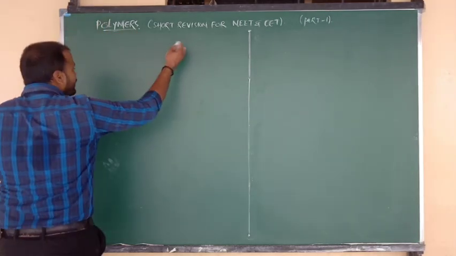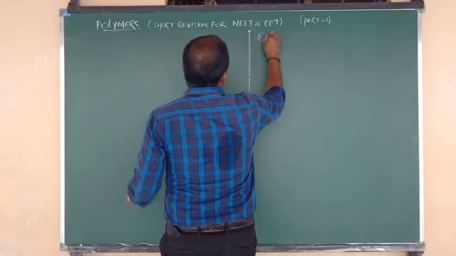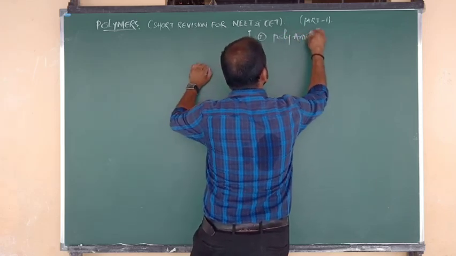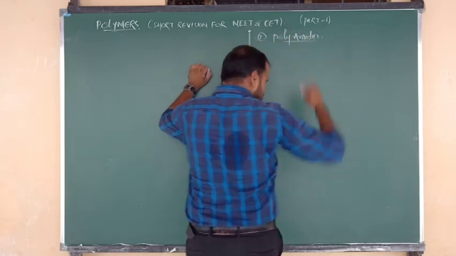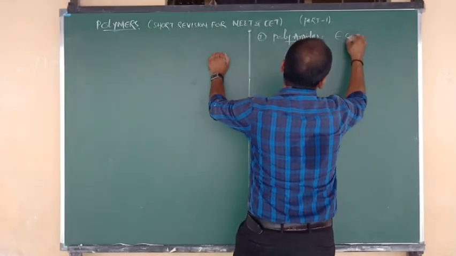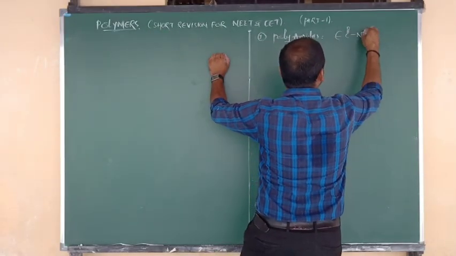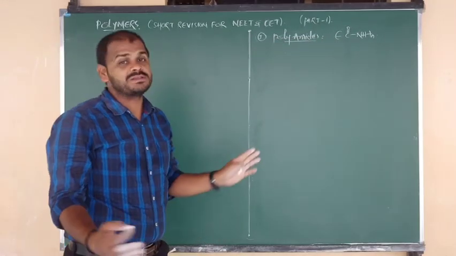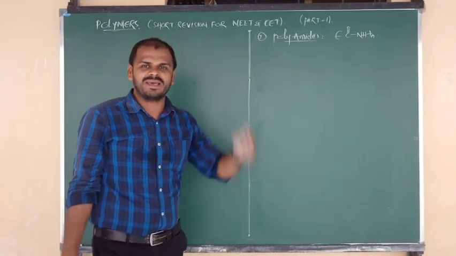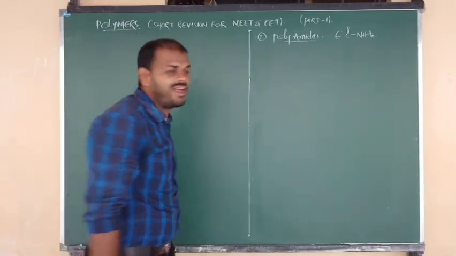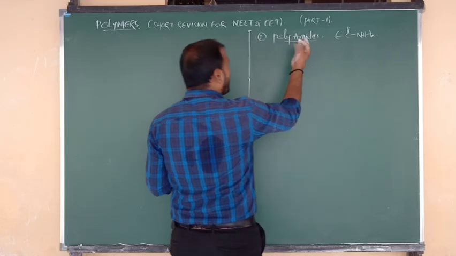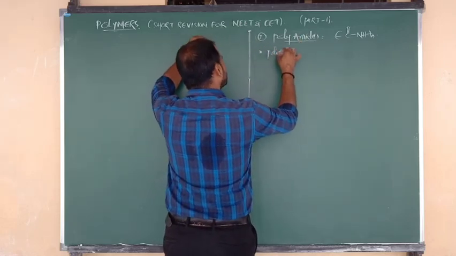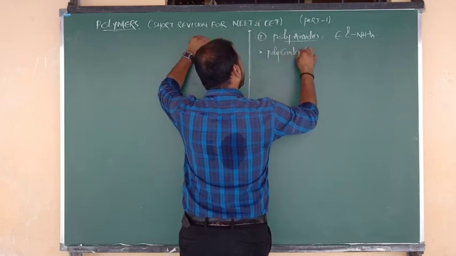Good. Category 1 is nothing but polyamides. What is the formula of the amide functional group? C double bond O, bond NH. This is the formula of polyamide because they have amide linkages, like amino acids. Try to say how polyamide is going to be formed.